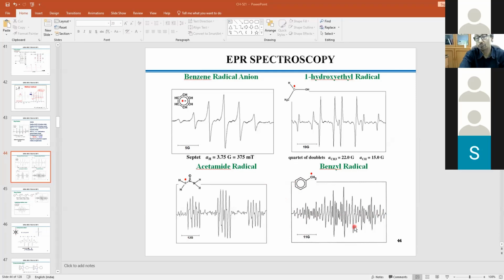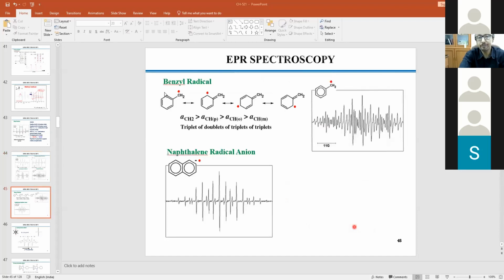How is it so? A very difficult question at one point of time. Then people came up with a reasonable interpretation and experimental simulation fact that this molecule can have, you see, 1, 2, 3, 4 resonating forms, right? Because of the resonating forms, at one point in time this electron is here, then ortho, then para, then meta.